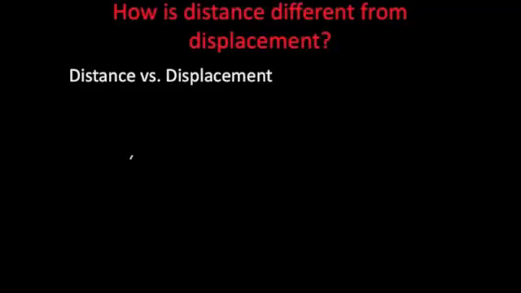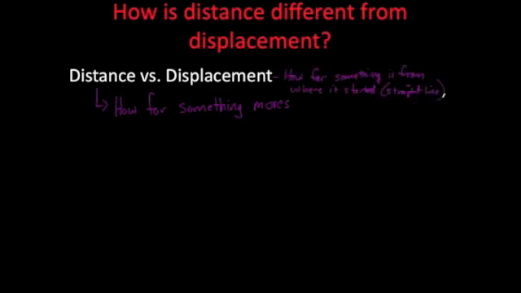Today we're going to discuss how distance is different from displacement. Keep it very simple. Distance is how far something or someone travels or moves. Displacement is how far something moves from where it started in a straight line, because the shortest distance between 2 points is a straight line.